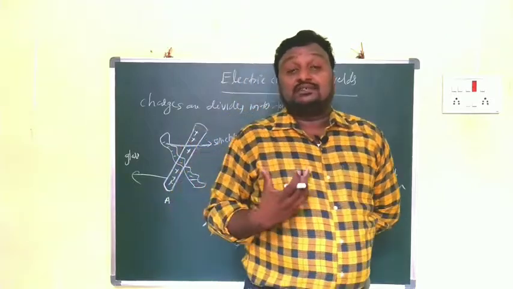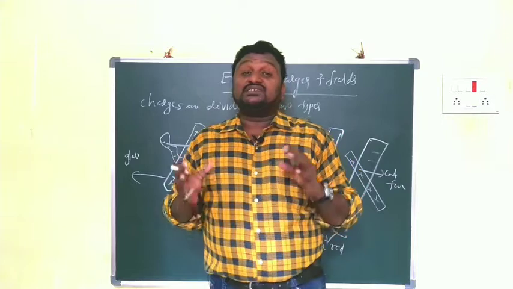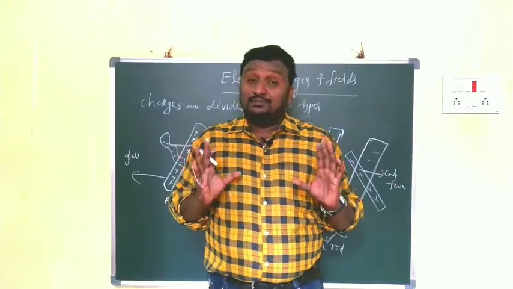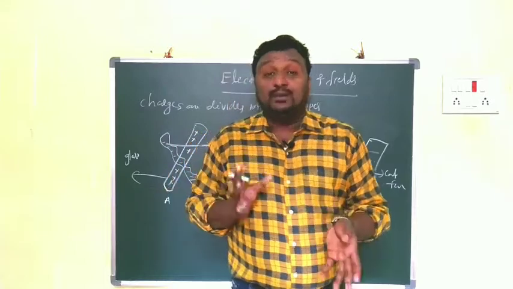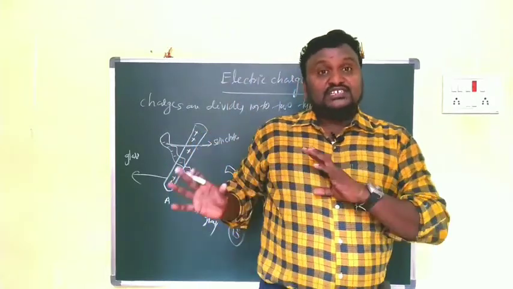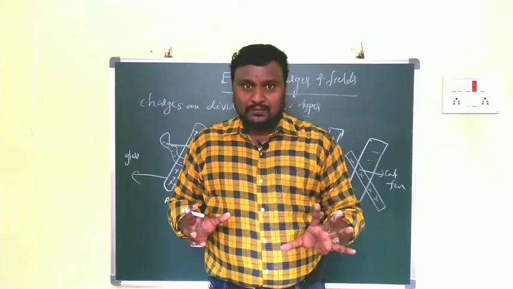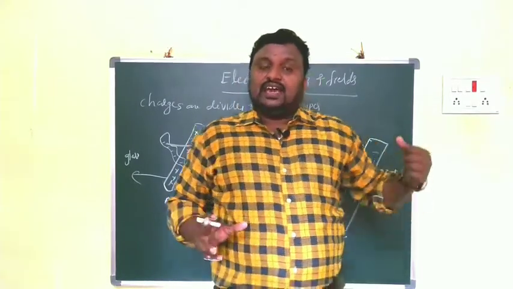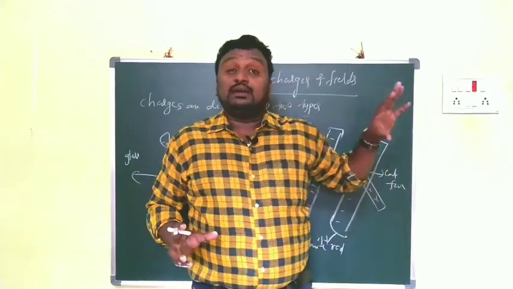When the glass rod is rubbed with the silk cloth, after rubbing the silk cloth becomes negative and the glass rod becomes positive. So it was concluded that charges are of two types. Clear? Another case: we take cat fur rubbed with the ebonite rod.